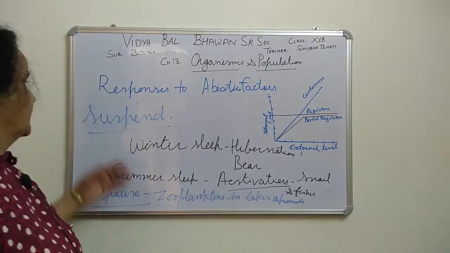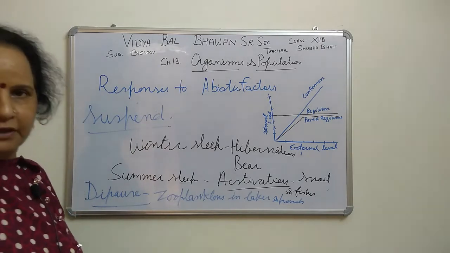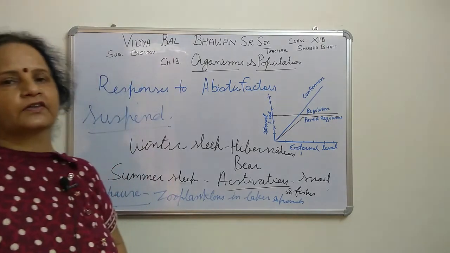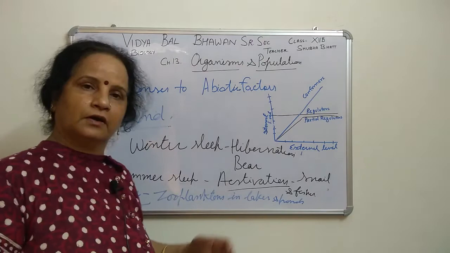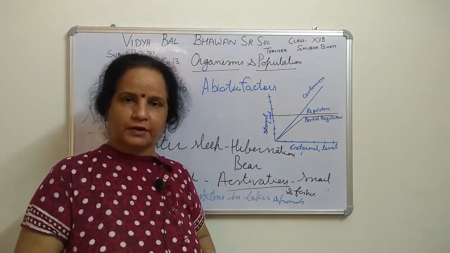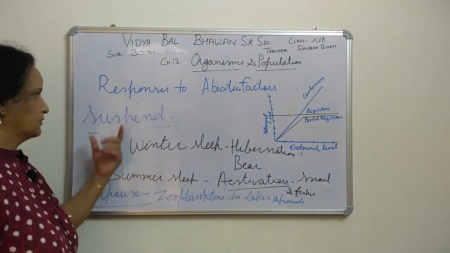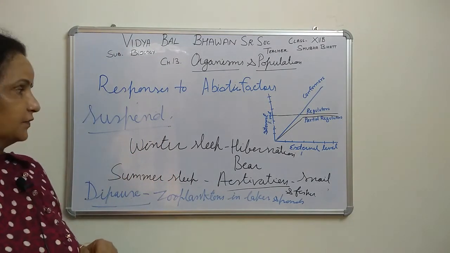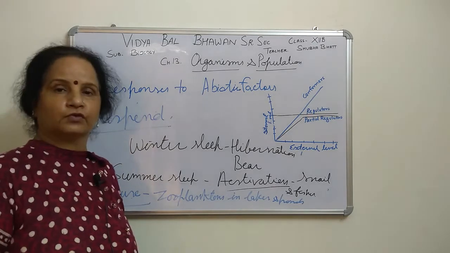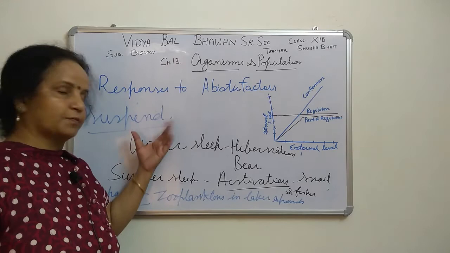Here we have seen migration also. Migrate means only a temporary movement to overcome the stressful condition. When the condition or situation is normal, they will come back to their own place. That is called migration. Suspension means when they are slowing down their body or metabolic activities.